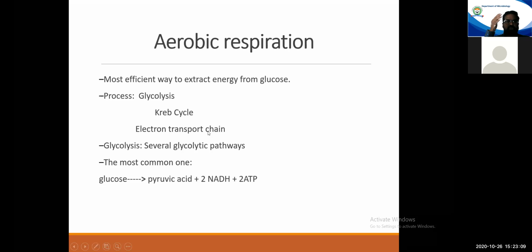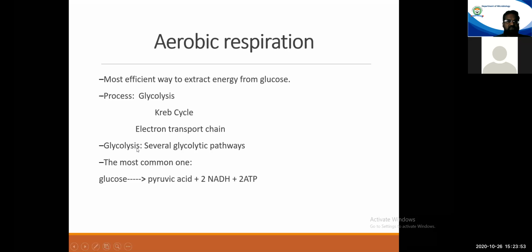When a glucose molecule enters inside the cell, it will first undergo glycolysis. Then the products of glycolysis will enter the Krebs cycle. Then the resultants will enter into the electron transport chain. And as a result, the glucose molecule will be completely exhausted. It will be converted to carbon dioxide and water. And meanwhile, a tremendous amount of energy will be generated after completion of all these three pathways. Now, first we'll be focusing on glycolysis. Afterwards, we'll see the Krebs cycle and the electron transport chain also.